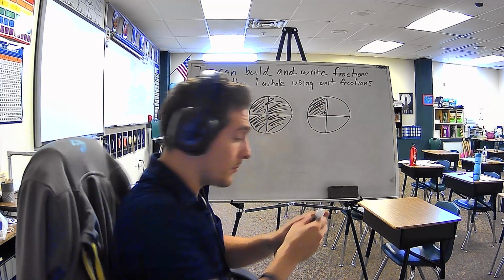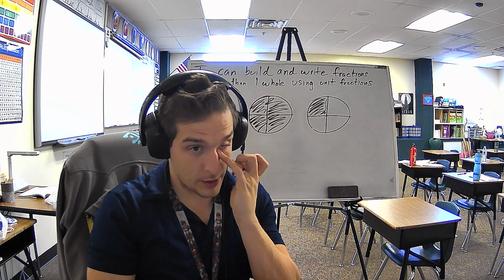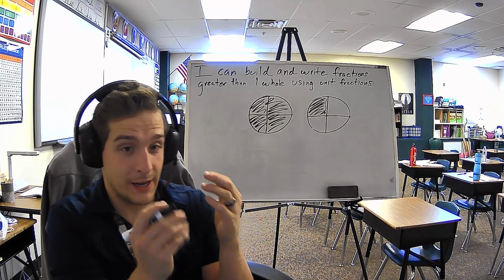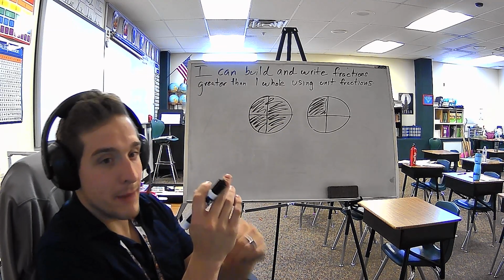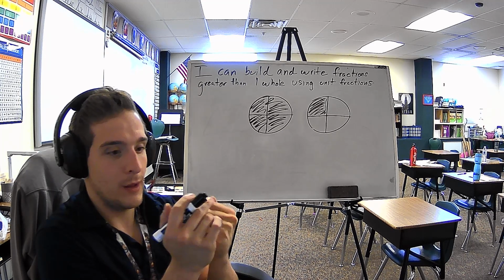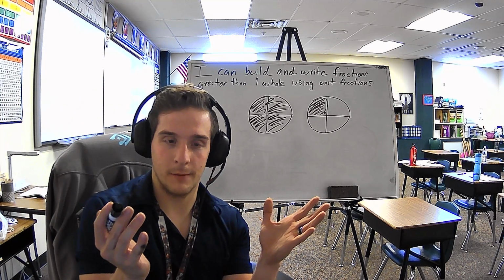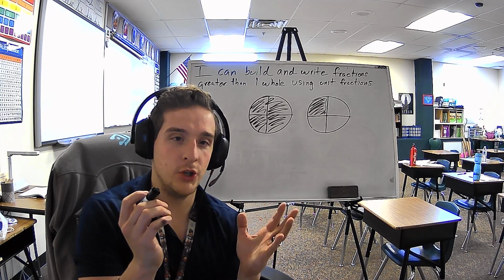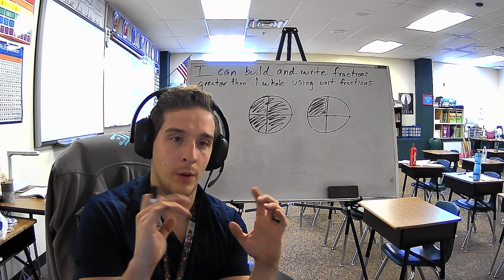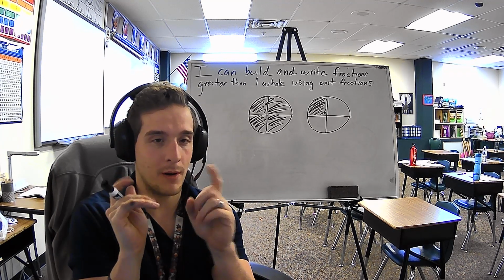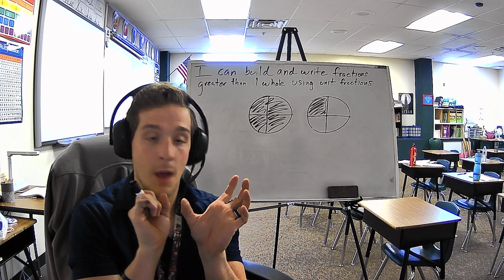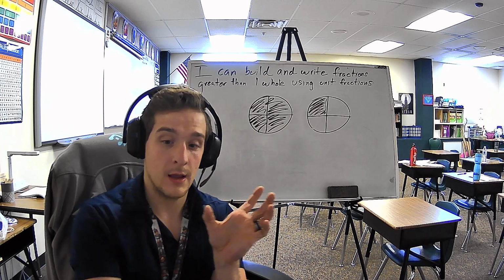Now, scholars, this is an important thing as well. If you are going over the amount that you have to make a whole, you must make another whole to take away from. A good example is if you need to share a chocolate bar with your friends, and one chocolate bar has 5 pieces in it, but you have 6 friends.